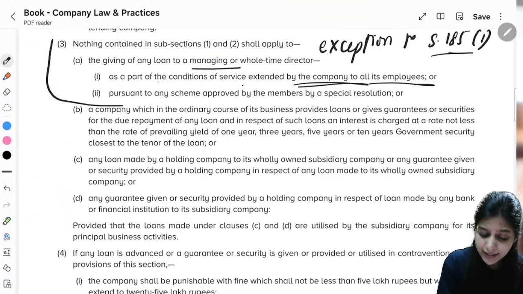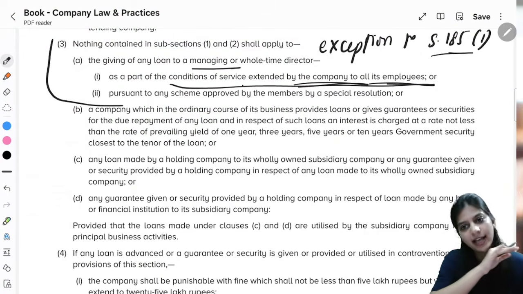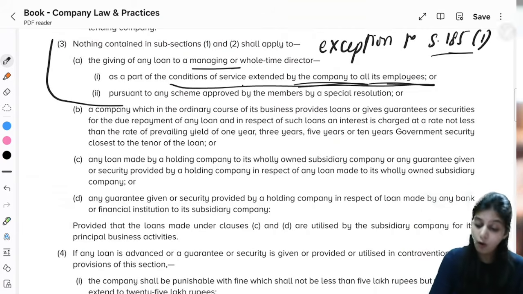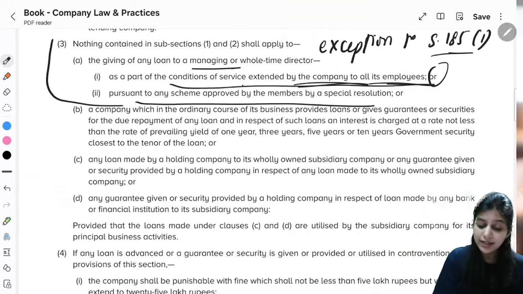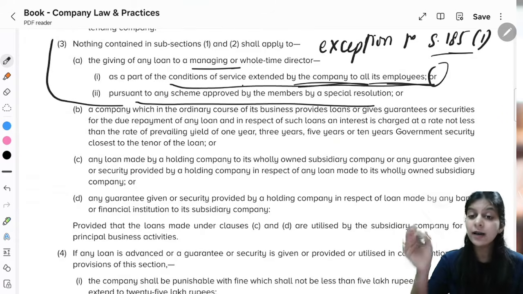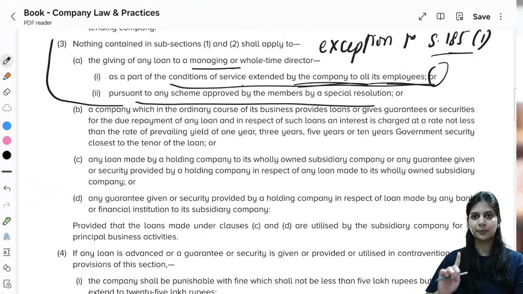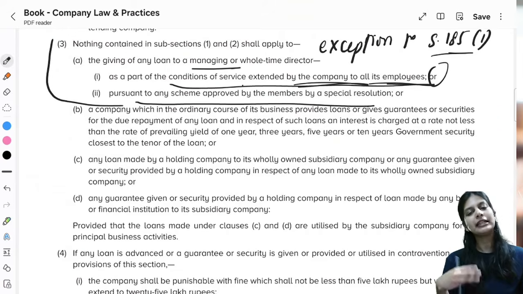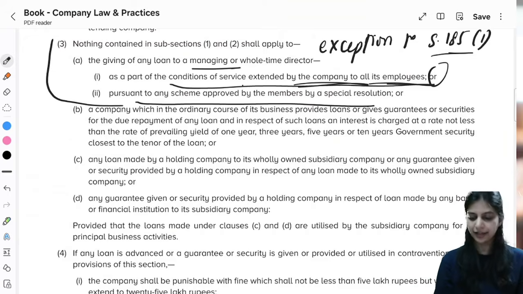First is conditions, their employment tenure has been completed. At that time the company can give loan, or pursuant to any scheme approved by the shareholders in general meeting by special resolution. They have approved at that time, pursuant to that scheme, the company can give loan to the director. Clear? This is first.